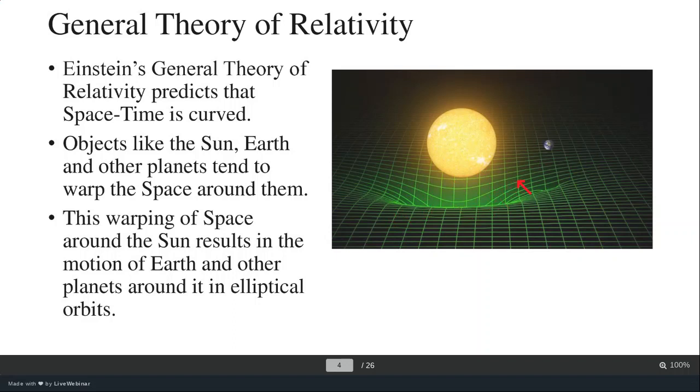What happens basically is in our solar system, all the planets, including the Earth and the asteroids, are falling towards the center of the sun. Basically, they are all in a state of free fall, falling towards the center of the sun by the force of gravity. And this is what Einstein predicted.